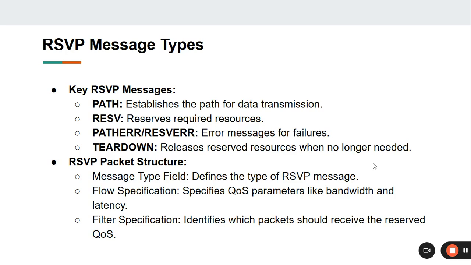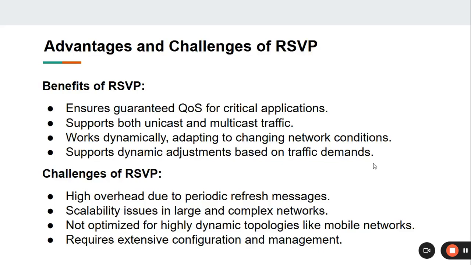RSVP packet structure. The message type field defines the type of RSVP message. The flow specification specifies QoS parameters like bandwidth and latency. The filter specification identifies which packets should receive the reserved QoS.